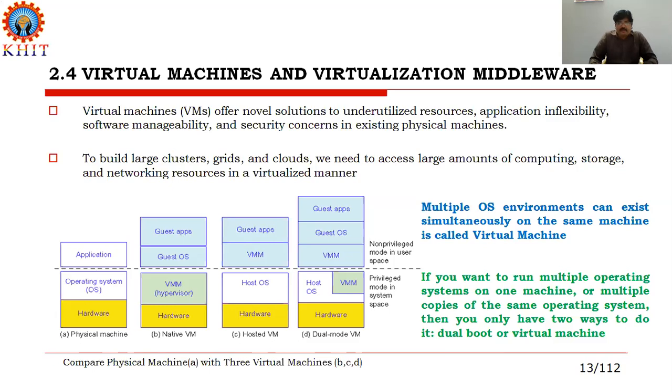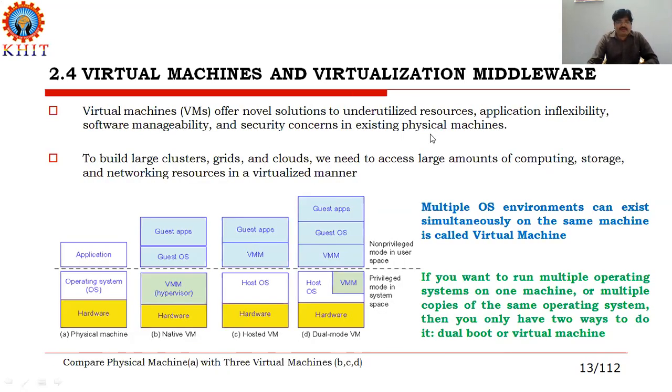That means that multiple operating systems can exist simultaneously on the same machine. Sometimes our desktop or laptop system is working with two operating systems. One is Windows, another one is Linux or some other OS. This type of environment is considered a virtual machine, which means that multiple operating environments are set up simultaneously on the same computer system.